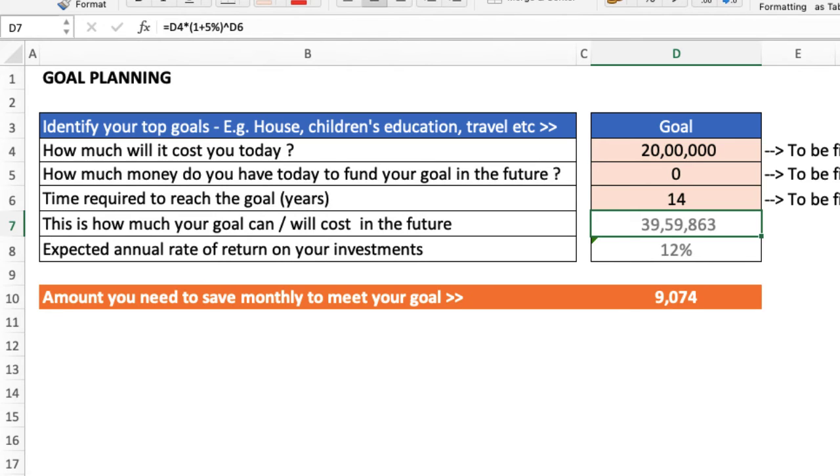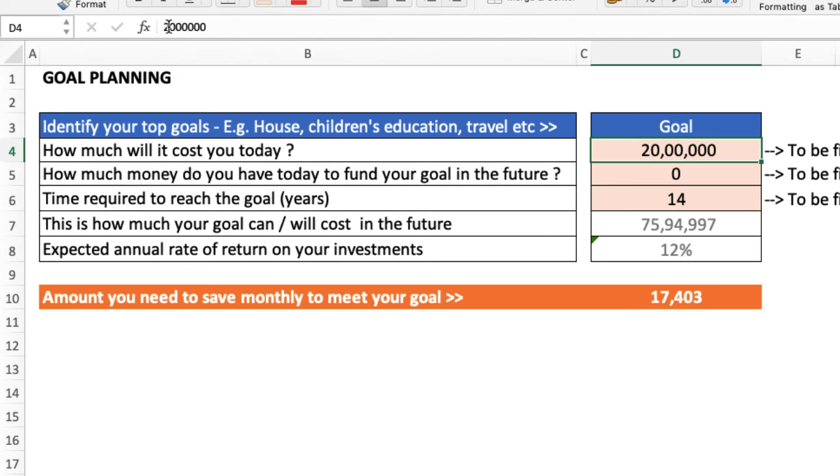Right now your child is 3 years, so still 14 years more to go. We have to ensure that we get the future value of this number based on an inflation of 10%. So basically around 76 lakhs you need. For this, you need to save around 17.5 thousand per month.